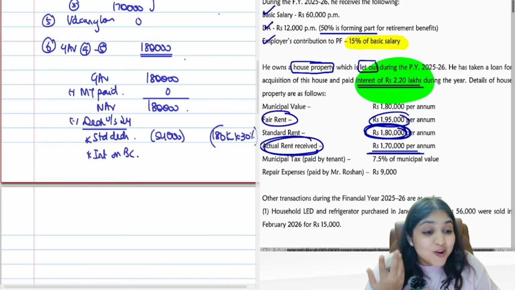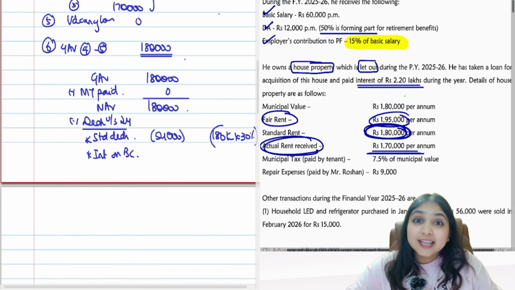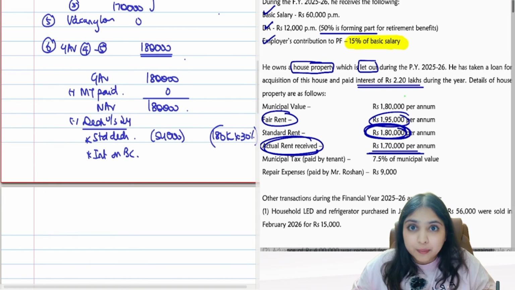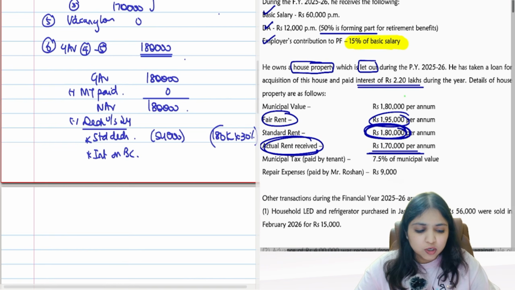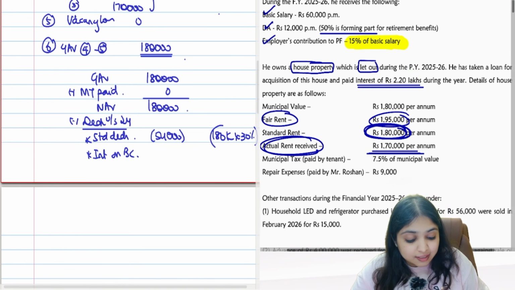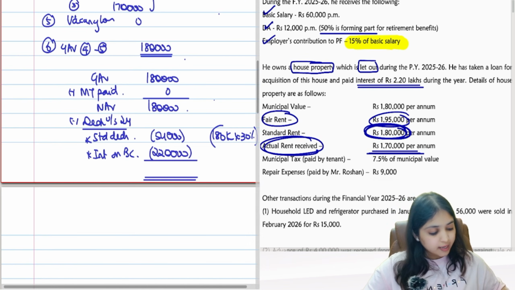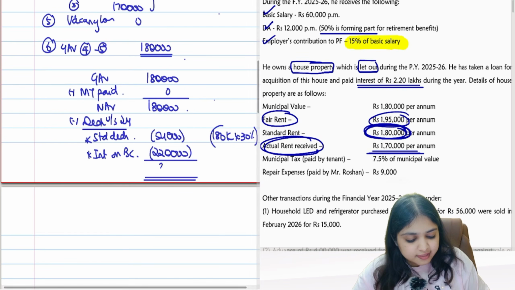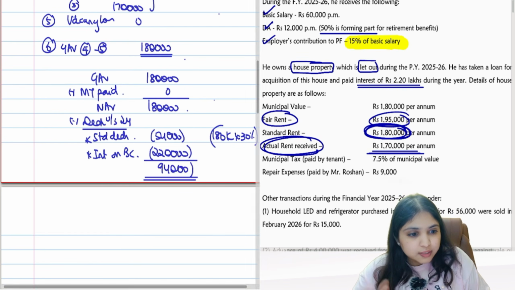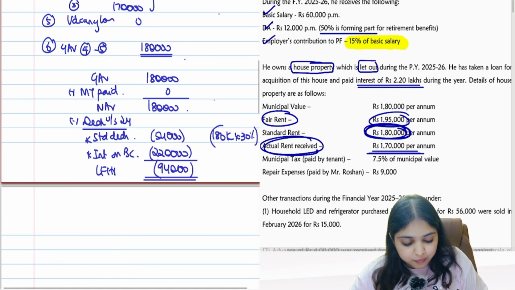2 lakhs? No, we restrict interest only in self-occupied property. This is let-out property. In let-out property, there is no limit on the interest. So whatever is the interest, I will allow the interest fully. So what's my net number? We did not have any pre-construction interest in the question. So negative 94,000, this will become your loss from house property.